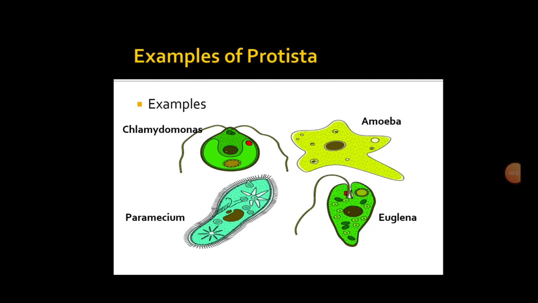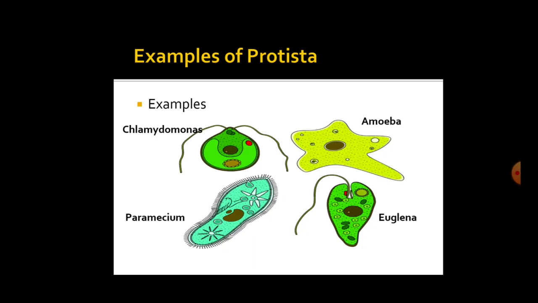Examples of Protista. Some of the important examples of Protista are Chlamydomonas, Paramecium, Euglena and Amoeba. Amoeba we have to discuss in detail, but let's have a brief idea about the others also.